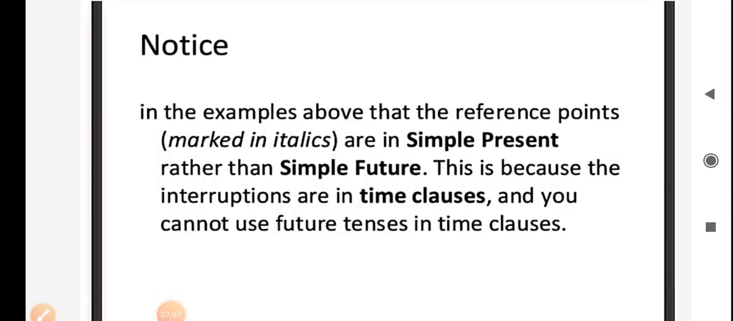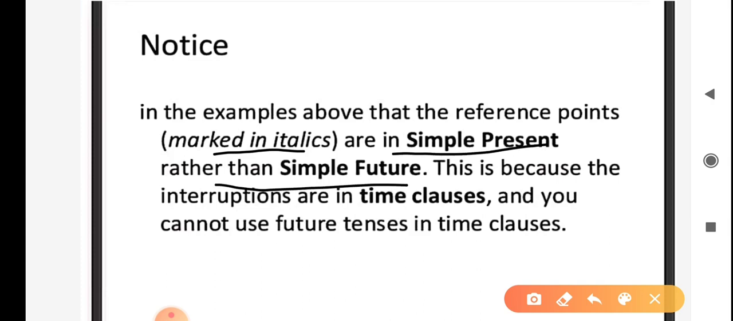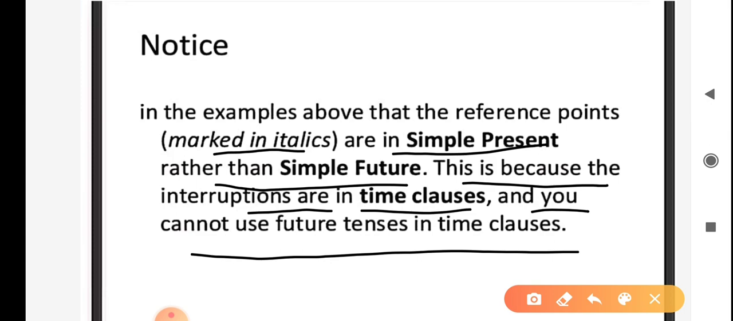Notice in the examples above that the reference points marked in italics are in simple present rather than simple future. This is because the interruptions are in time clauses and you cannot use future tenses in time clauses.